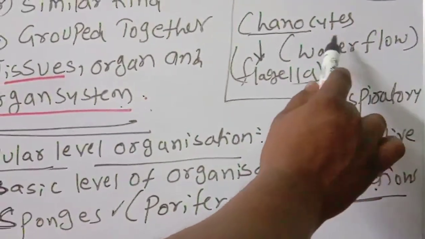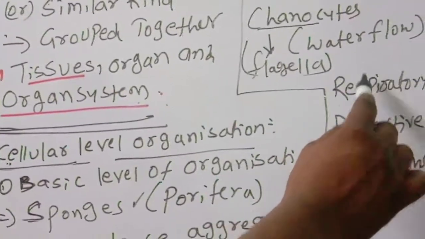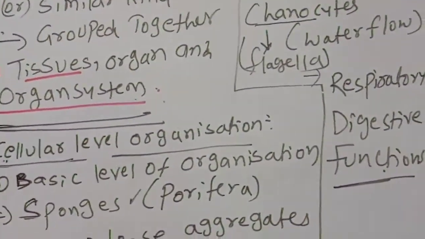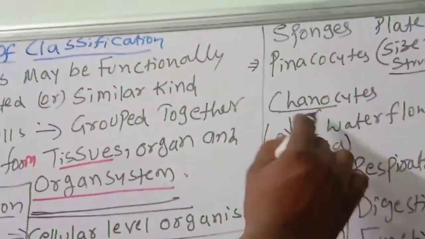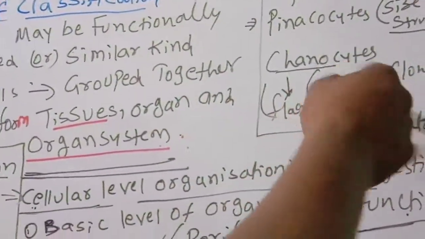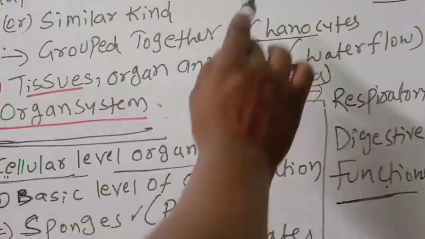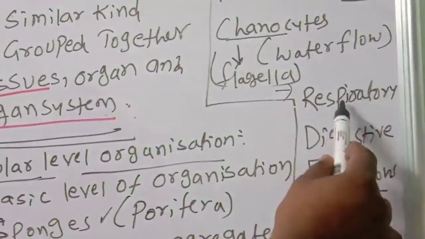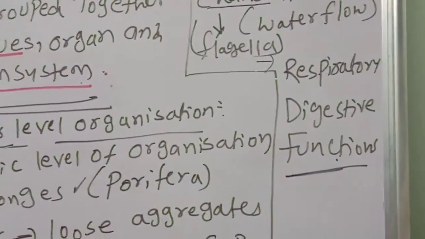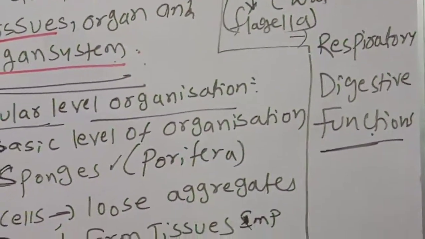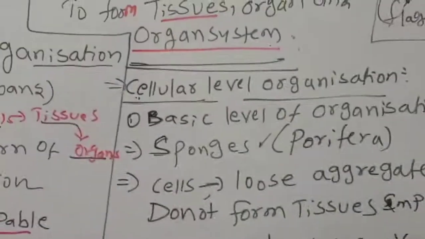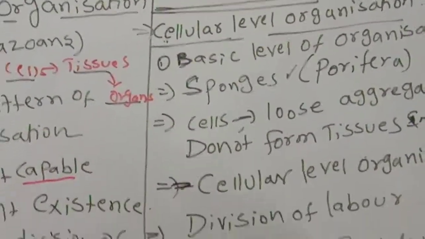They are helpful for water flow and for respiration and digestive functions. So pinacocytes and choanocytes have somewhat different functions: pinacocytes for size and structure, choanocytes for water flow, respiration and digestion. Like that, division of labor is there in cellular level organization.